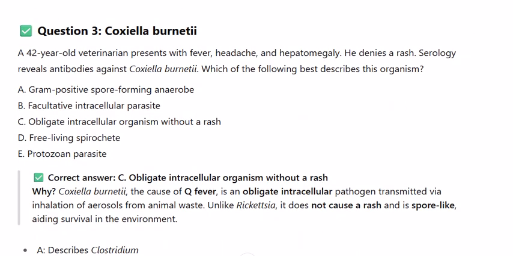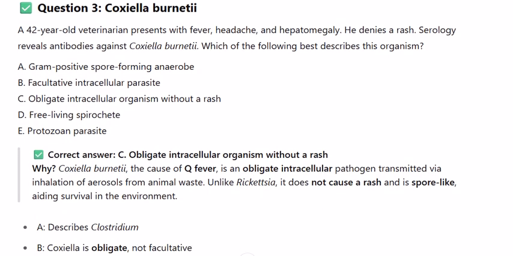Question 3. Coxiella burnetii. A 42-year-old veterinarian presents with fever, headache, and hepatomegaly. He denies a rash. Serology reveals antibodies against Coxiella burnetii. Which of the following best describes this organism?